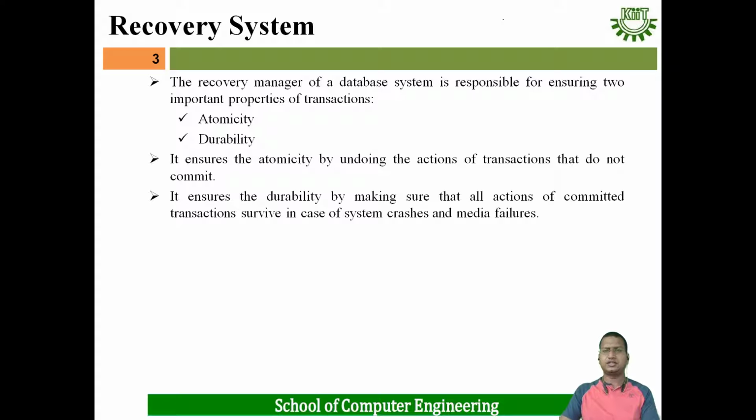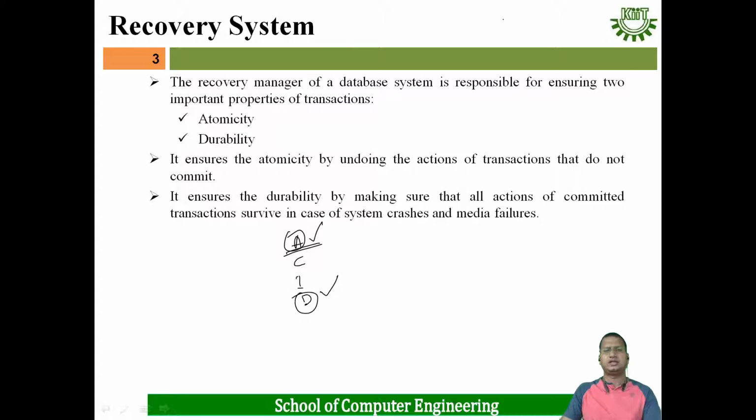The recovery manager of a database system is responsible for ensuring two important properties of a transaction. Already I have told you the four ACID properties that should be satisfied by every transaction: atomicity, consistency, isolation, and durability. But in the recovery system, atomicity and durability should be satisfied by the transaction. What is atomicity? I have already told you.